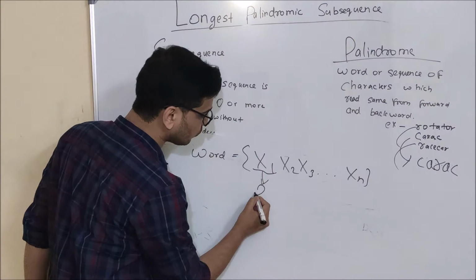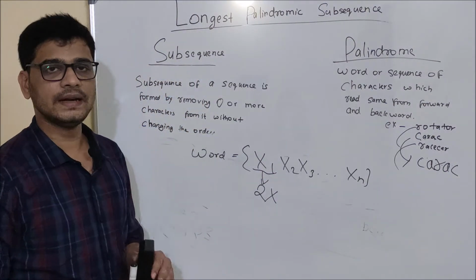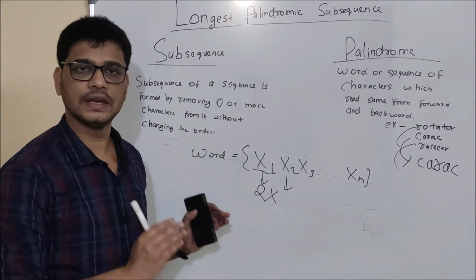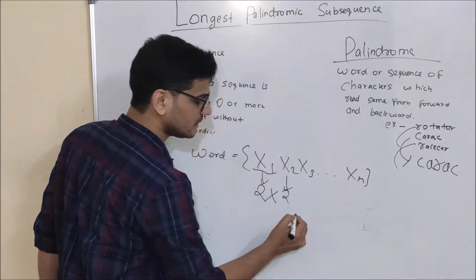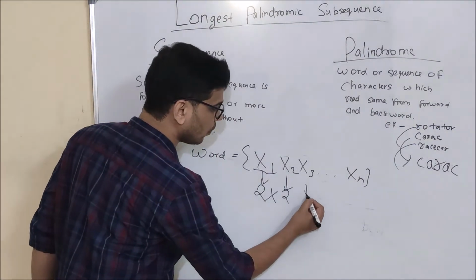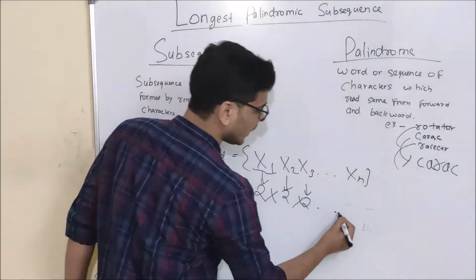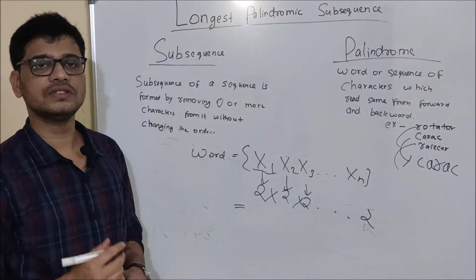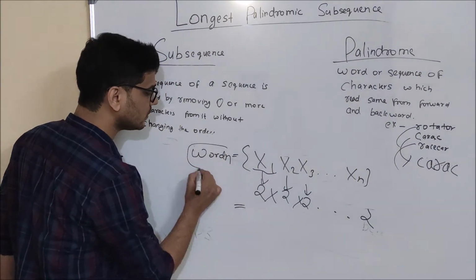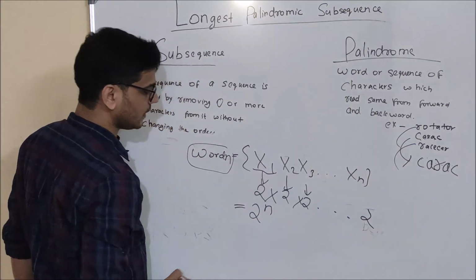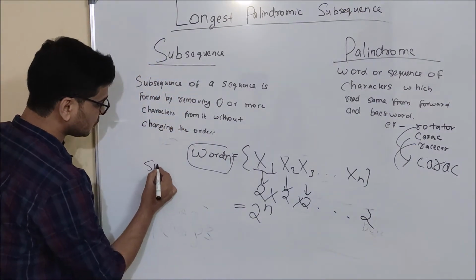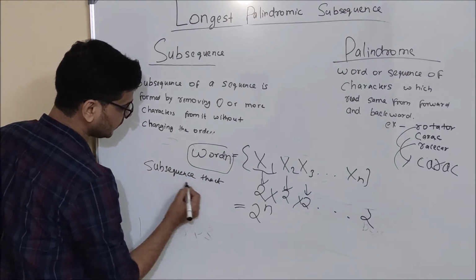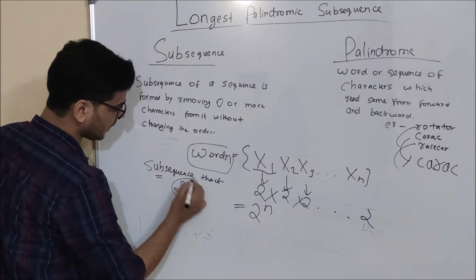So for the first character, we have two options: to keep it or remove it. Similarly for x2, we have two options, and for x3, and up to xn we have two options. So how many subsequences can be generated from a word of length n? 2 to the power n.